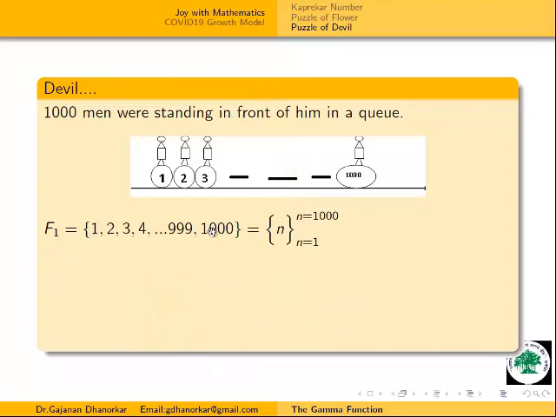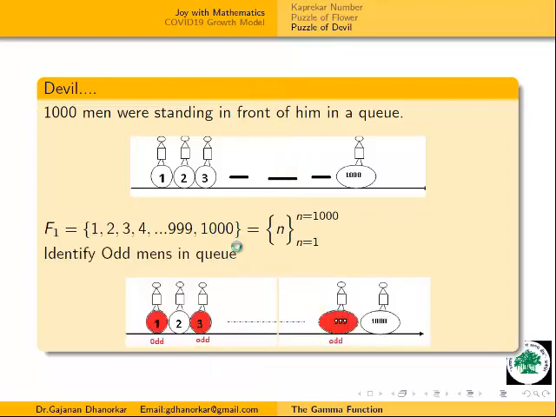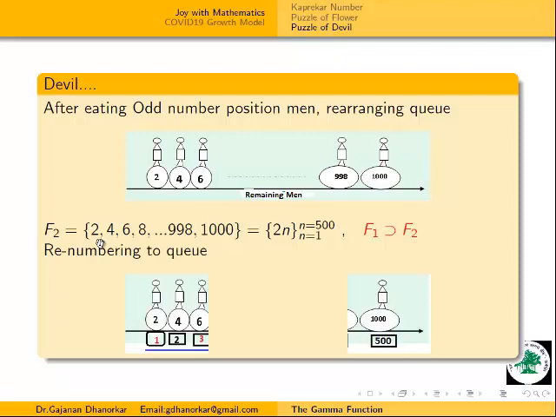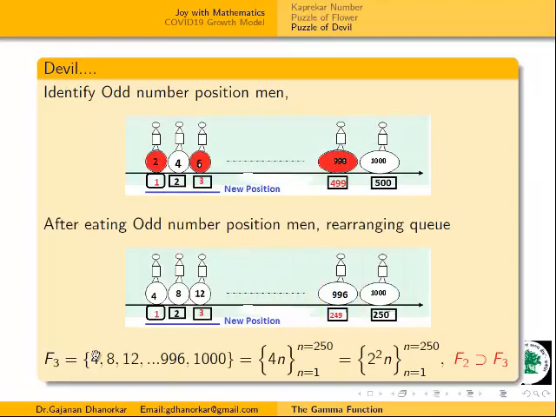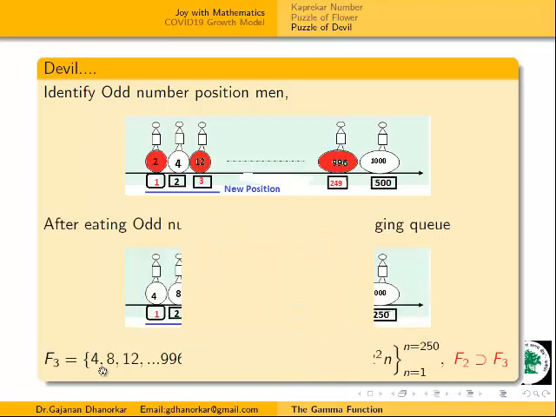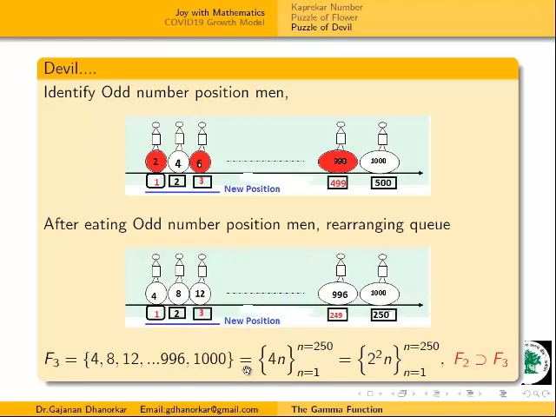F1 is 1 to 1000. Odd numbers get cancelled, and from 2 to 1000 only 500 numbers are there: 2, 4, 6, 8. Then F3 we are getting in terms of 4: 4, 8, 12. Now this is a multiple of 4n, or we write 2 raised to 2n, so 4 means 2 squared, n up to 250.